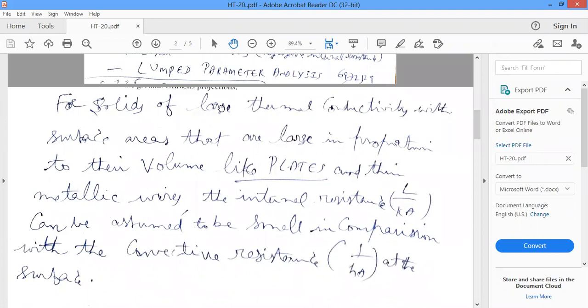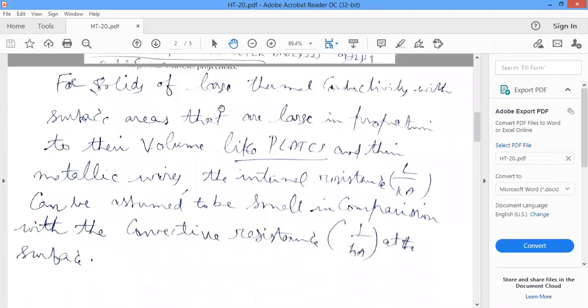Here, this applies to solids of large thermal conductivity with surface areas that are large in proportion to their volumes, like large plates.